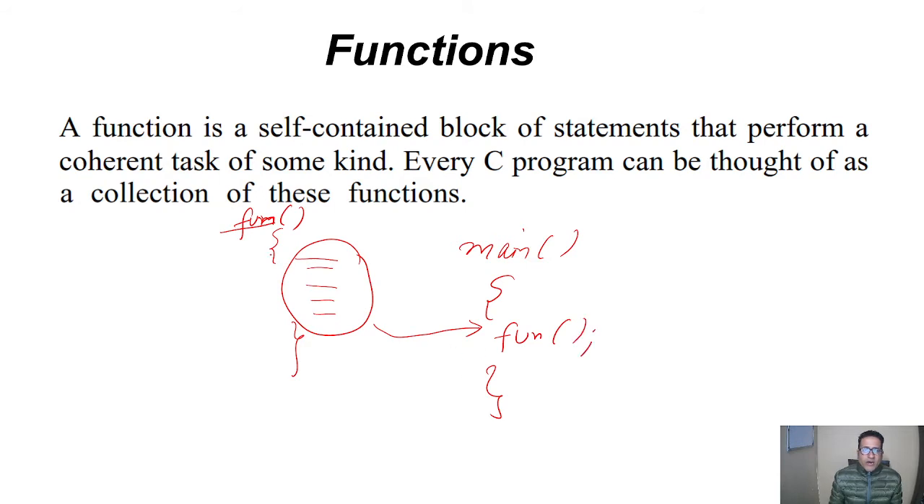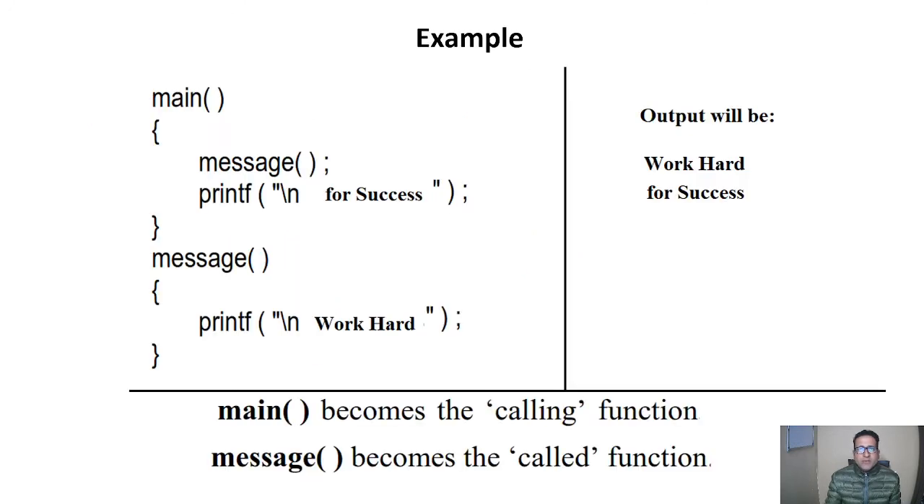So if we require this function a number of times in the main function, like once, twice, thrice, we will use these specific statements in the main function by calling them. Let's have a look at some examples.